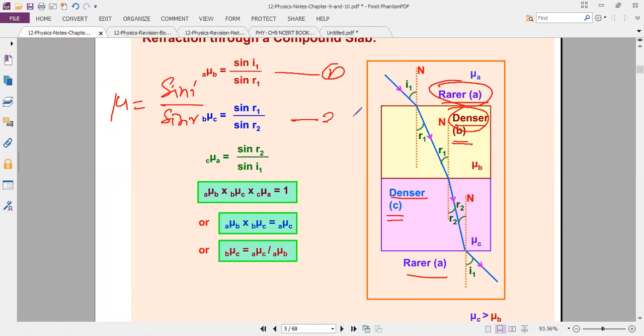Equation number 2, denser medium B to denser medium C. Again denser medium C to medium A, third stage, C to A. Now this R2, sine R2 divided by sine I1. Equation number 3. Mu rarer medium to denser medium, B to C, again C to A, the value is 1.